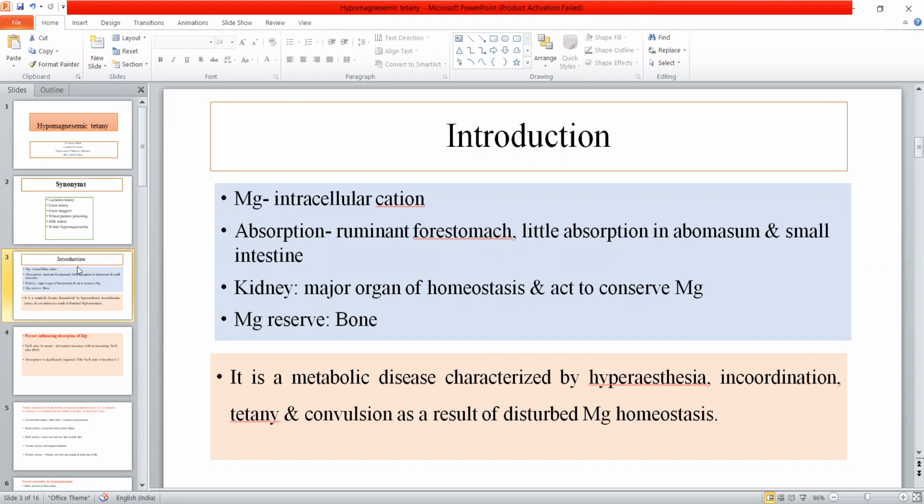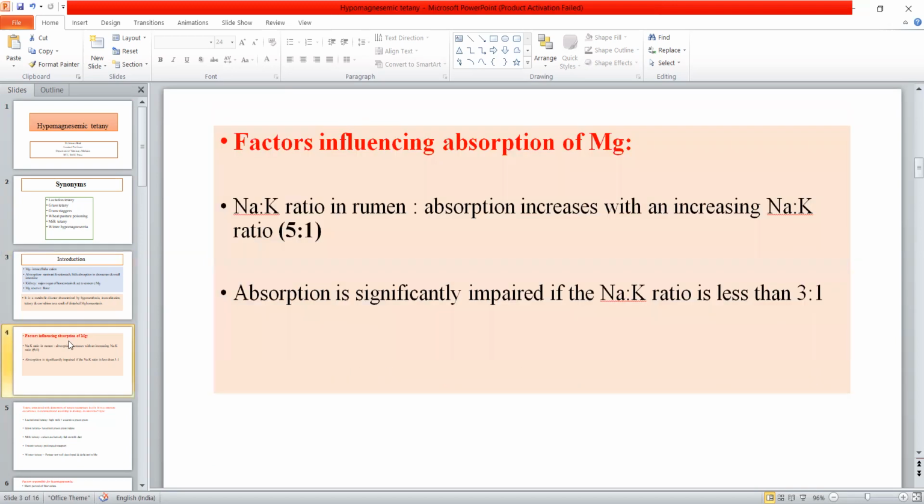This is a metabolic disorder characterized by hyperexcitability or hyperesthesia, incoordination, tetany, and convulsion. All these clinical signs occur because of the reduced concentration of magnesium in the body.